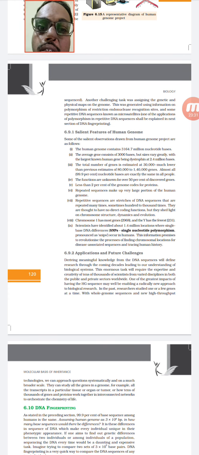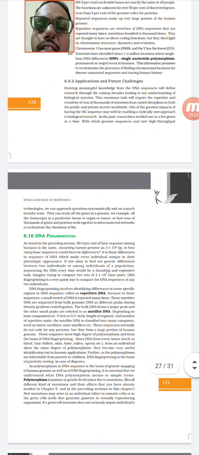And what is human DNA fingerprinting? DNA means deoxyribonucleic acid. Fingerprinting means uniqueness. That means each and every person has a unique set of DNA.